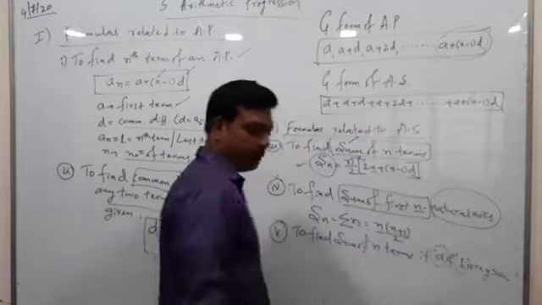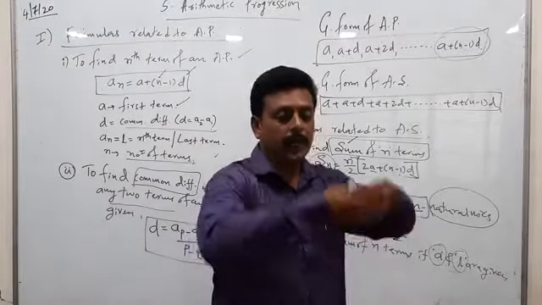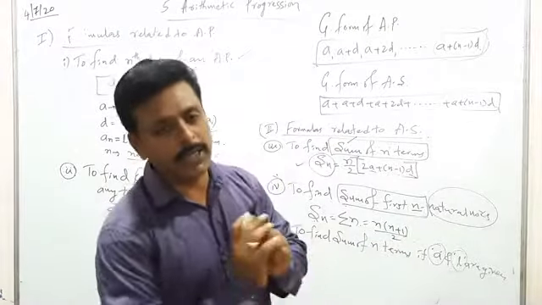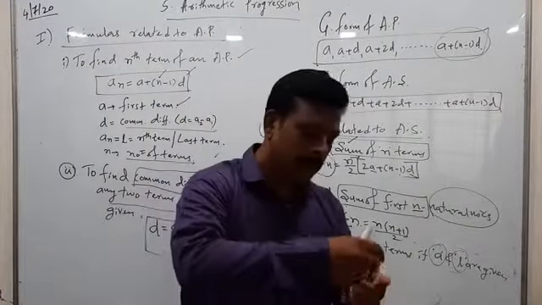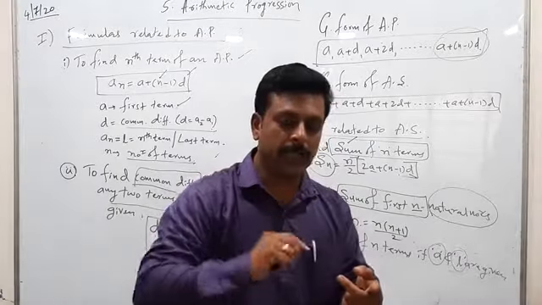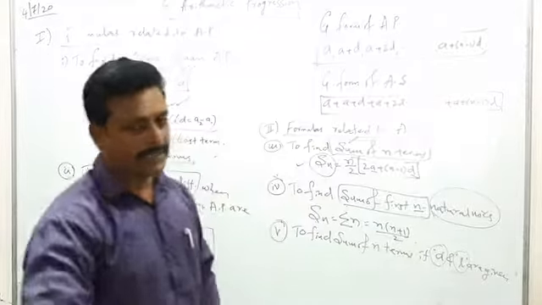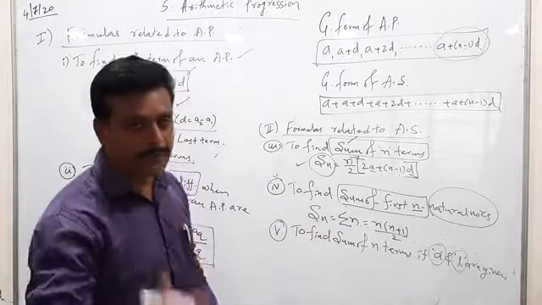Sir, I know the first term and the last term, and nothing in between. Nothing I know related to that progression. I know only two things: the starting term of the series and the last term of the series. Can I find the sum of n terms with the help of these two?